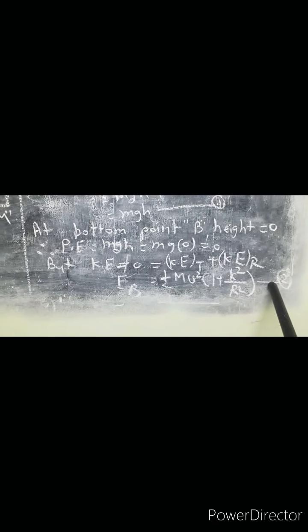So we can say that total energy at point B, the bottom point, is the combination of two types of energy, potential energy and kinetic energy. Clearly, potential energy at the bottom point is 0, but kinetic energy exists. So total energy at point B will be only kinetic energy, that means 1/2 mv square in bracket 1 plus k square upon r square, equation 2.